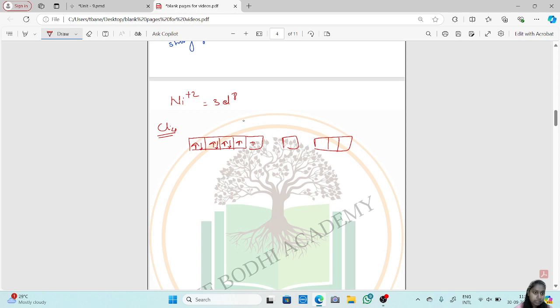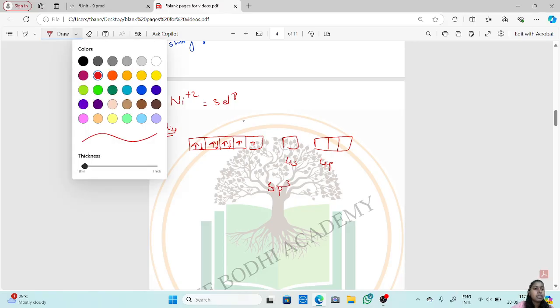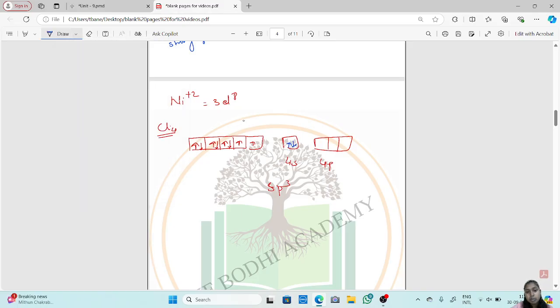Cl is again a strong ligand, so the hybridization will be outer orbital hybridization, that is 4s and 4p. So it will be sp3 hybridization, and the electrons will be donated by the Cl ligands into these outer orbitals. So it is sp3 hybridization.